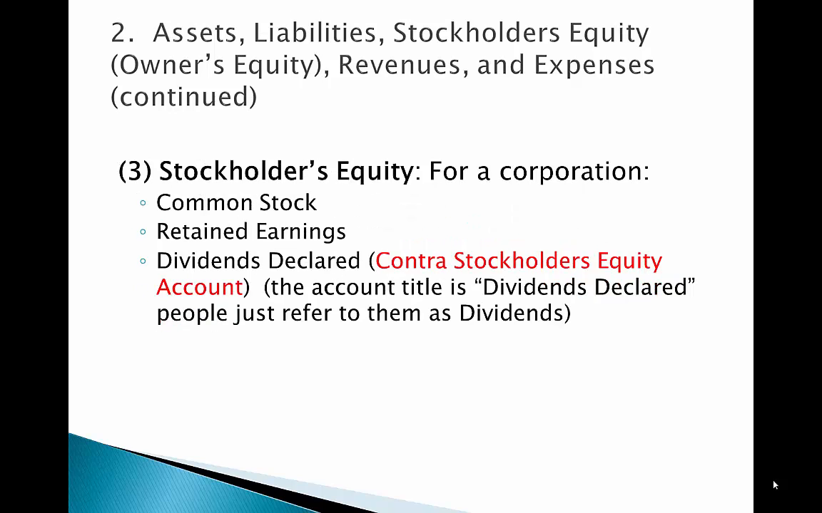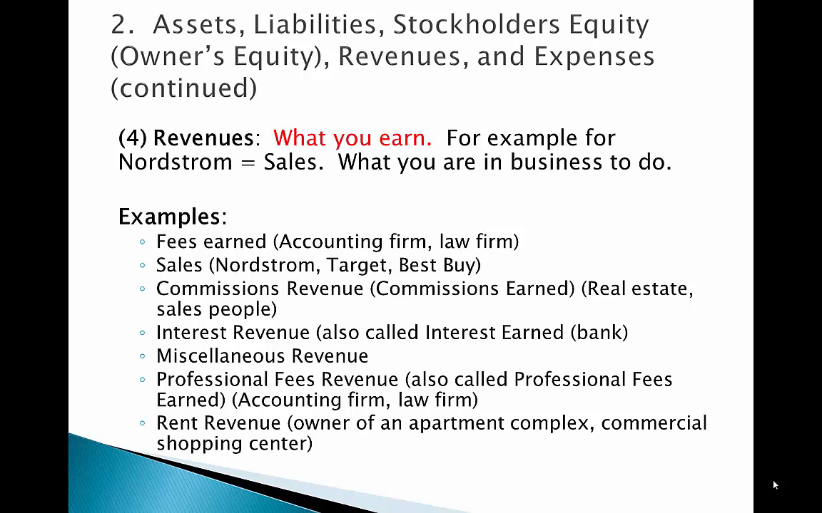Stockholders' equity for a corporation includes common stock, retained earnings, and dividends declared, a contra stockholders' equity account. The account title is dividends declared, but people often refer to them as just dividends. There are also revenues and expenses. Revenues is what you earn. For example, for Nordstrom, it's sales, what you're in business to do. Examples of revenue accounts are fees earned, sales, commissions revenue, interest revenue, miscellaneous revenue, professional fees revenue, and rent revenue.